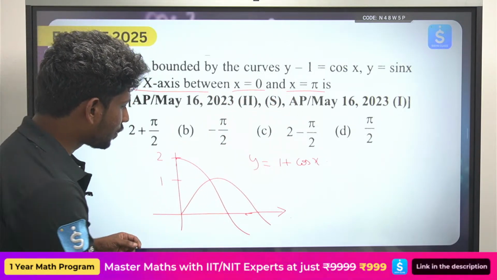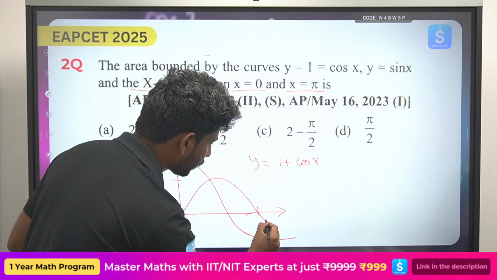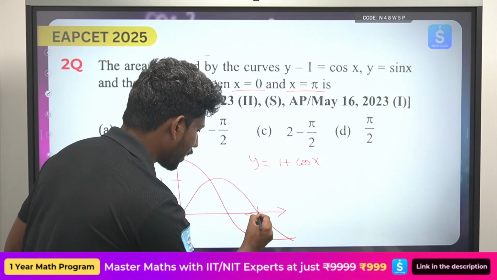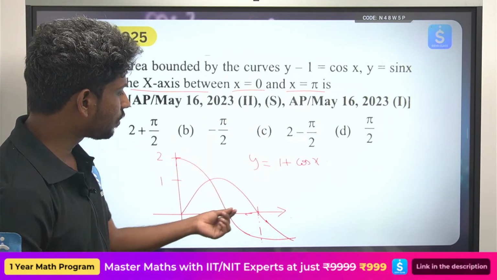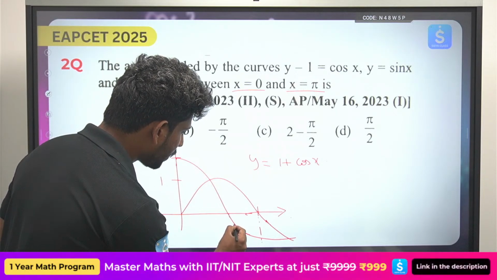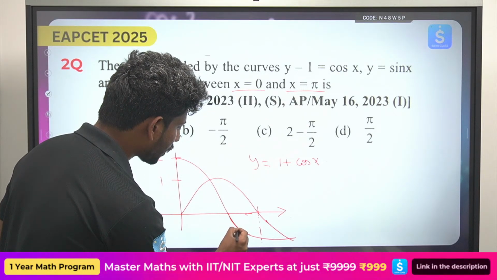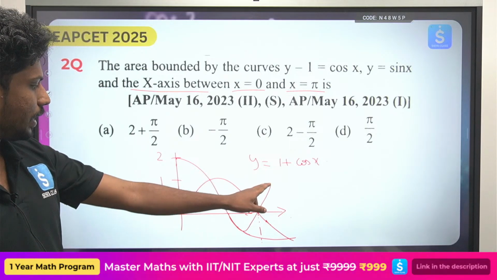Okay, so where is x equals pi? So this is x equals pi. Okay, this is pi. So when x equals pi, cos pi will be 0. So this graph will be somewhat in this pattern, right?